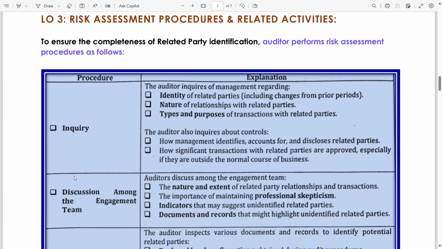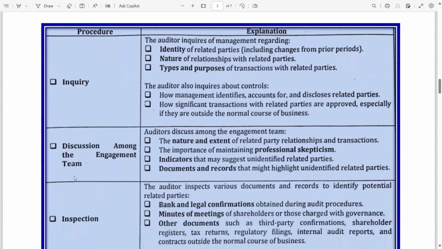Procedure and explanation. The procedure is inquiry. The auditor inquires of management regarding the identity of related parties, including changes from the prior period. Either the related parties are still the same or there is any new addition. Nature of relationship with related parties: either it's between husband and wife, father and daughter, father and son, or something else.